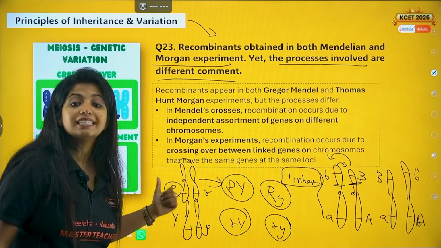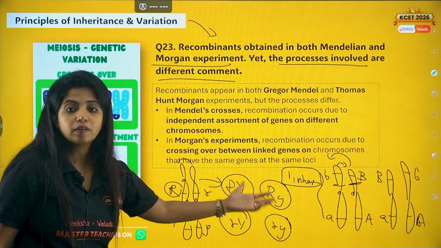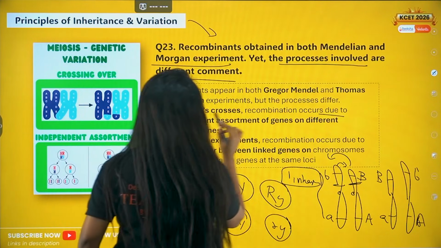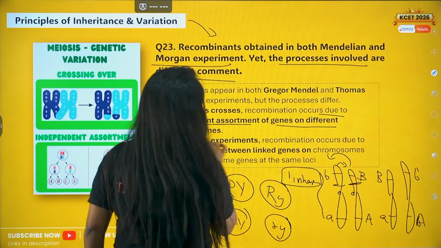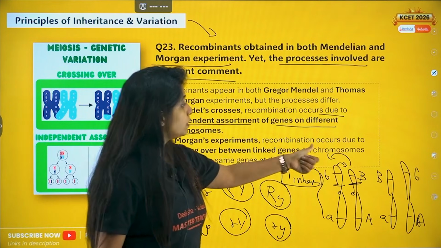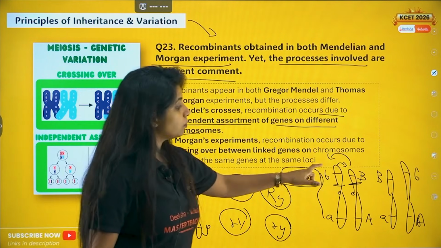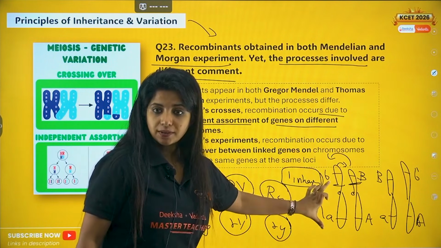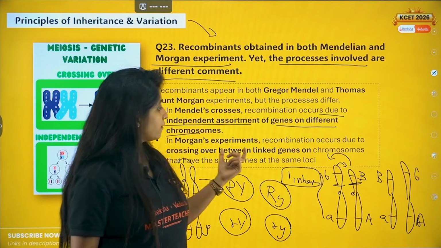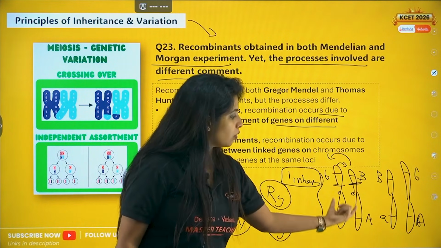Rather, here it is independent assortment, which is why you are getting new combinations. So in Mendel's experiment, recombination occurs due to independent assortment of genes on different chromosomes. Over here in Morgan's experiment, recombination occurs due to crossing over between linked genes. Crossing over is happening on the chromosomes that have the same genes at the same loci.